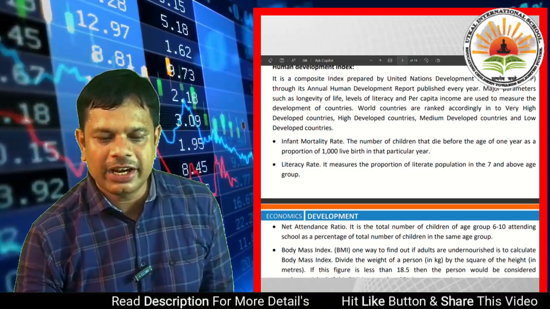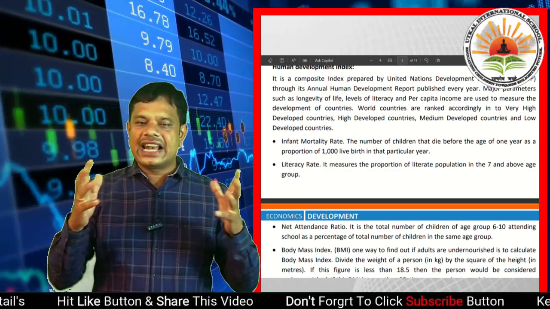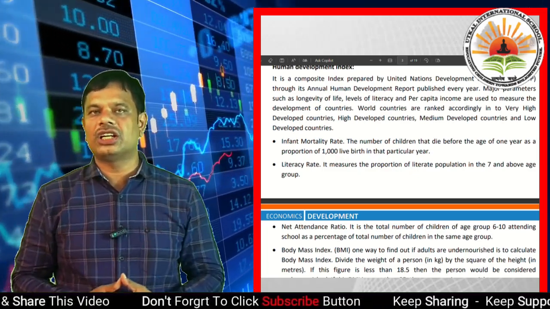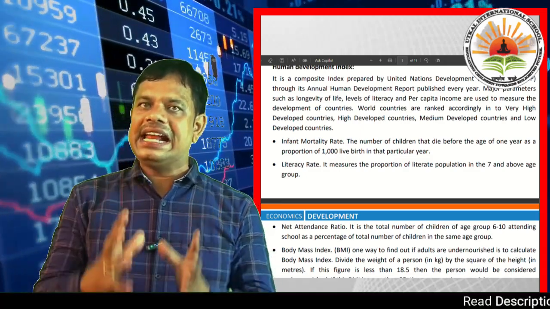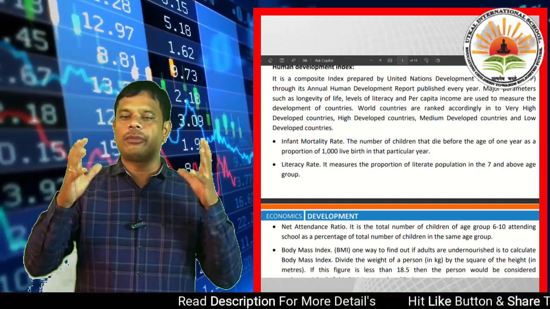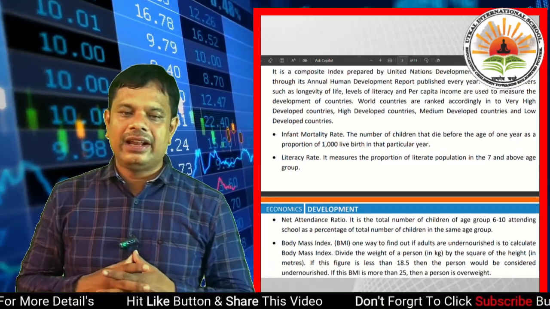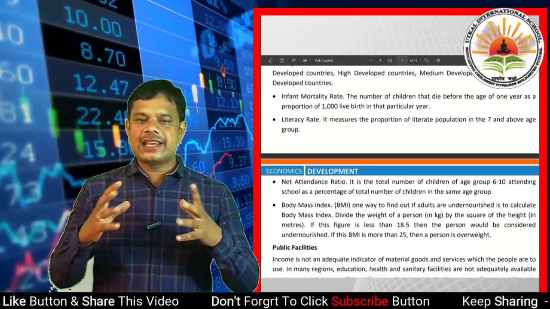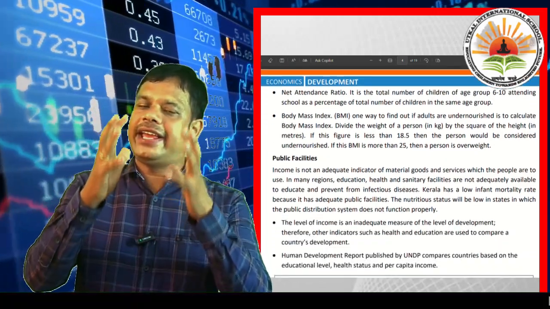Then another important thing is the net attendance ratio. Dear students, for education this is very important. How do we calculate the net attendance ratio? It is the total number of children of age group 6 to 10 attending school as a percentage of the total number of children in the same age group.